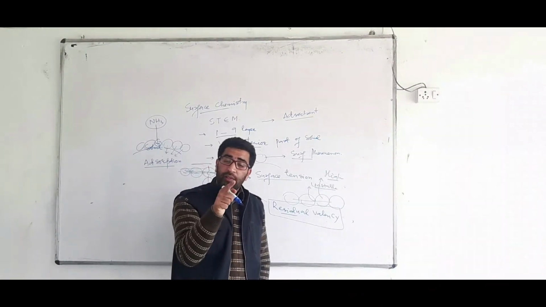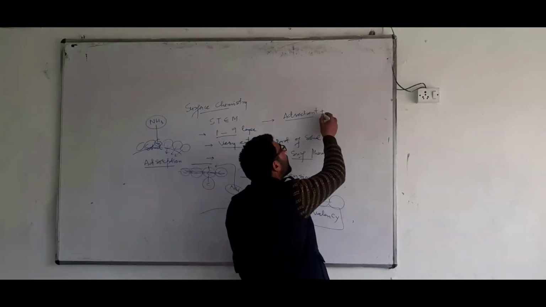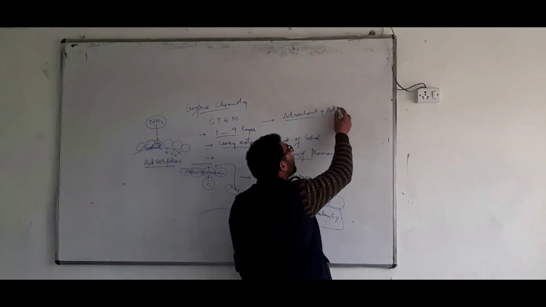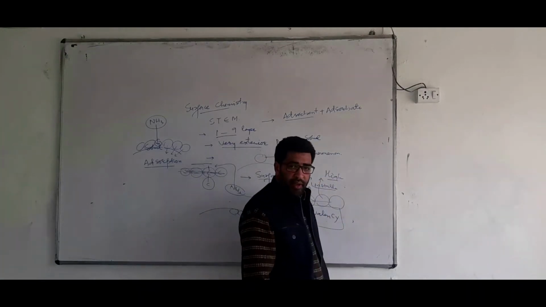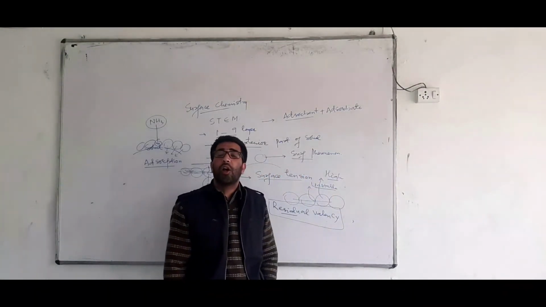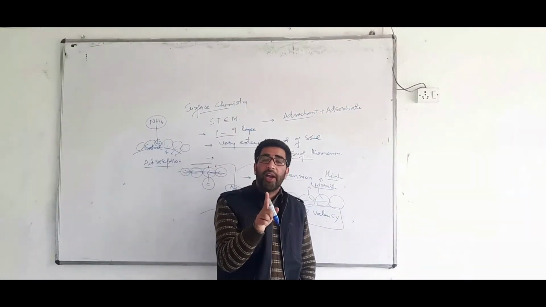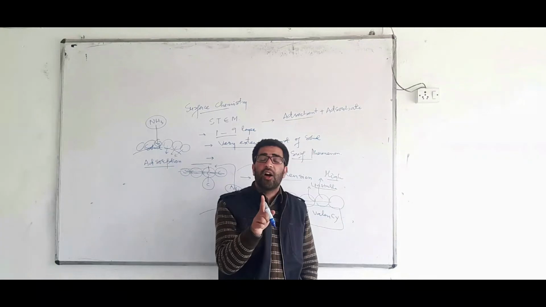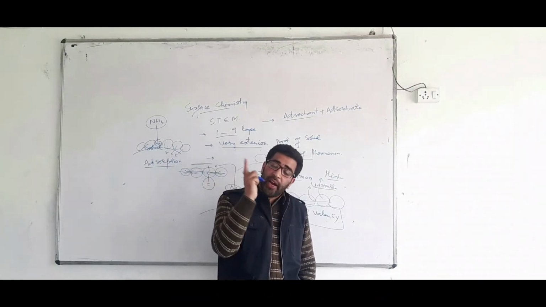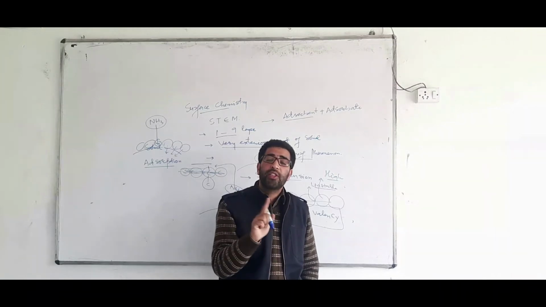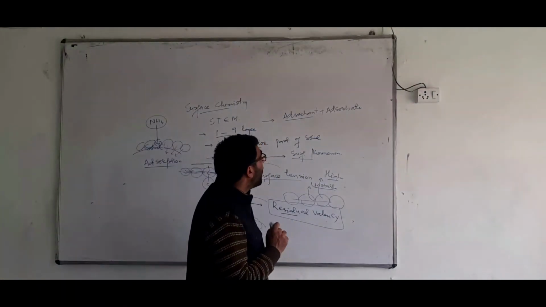And the gas which gets adsorbed on the surface is called adsorbate. One is called adsorbent and the second is called adsorbate. I'll repeat. The solid on which adsorption takes place is called adsorbent, and the gas which gets adsorbed on the surface of a solid is called adsorbate.